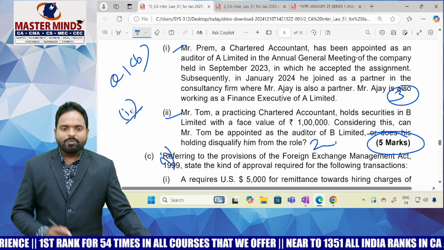Next, Mr. Prem, a chartered accountant, has been appointed. This is from the auditor chapter, regarding disqualifications of the auditor. And this is also from audit only. So from a small topic they are asking 2 sub questions, not having separate marks, together 5 marks.